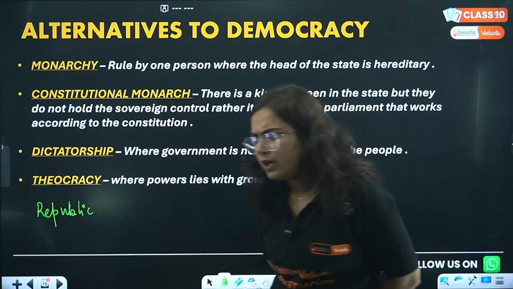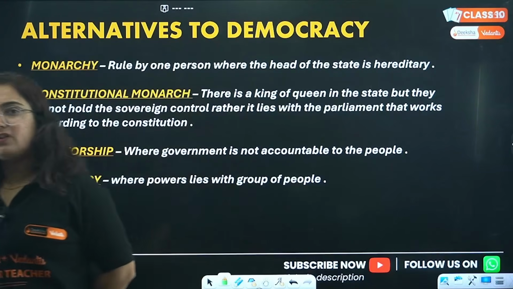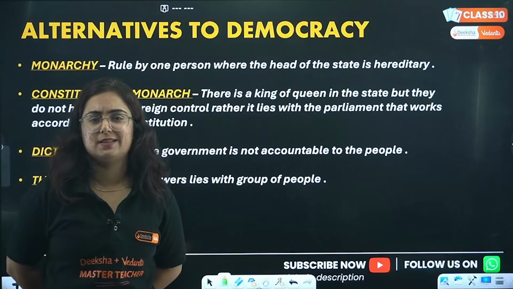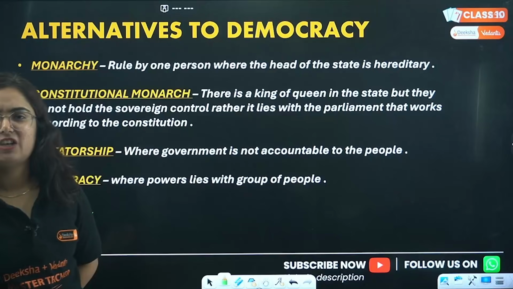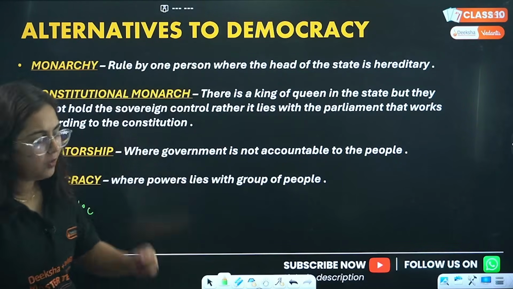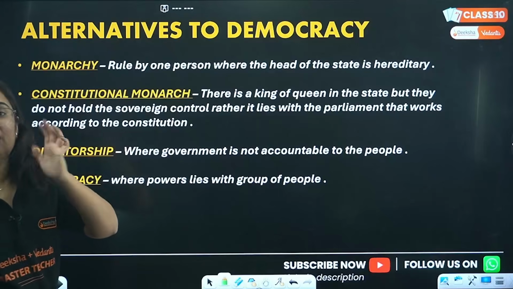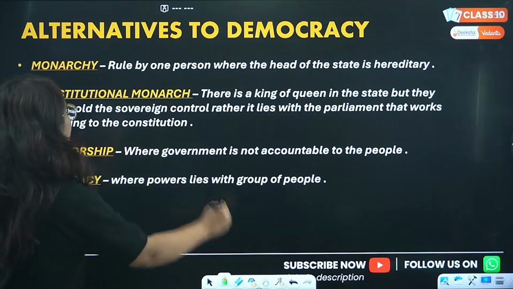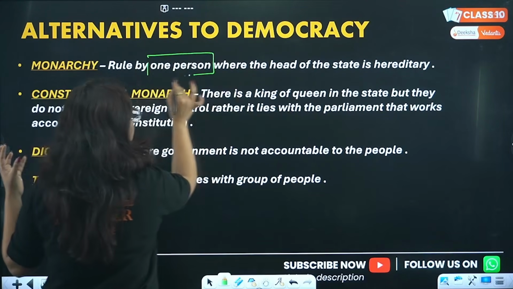Monarchy comes from the word monarch, for obvious reasons, ma'am. There was a monarch in France. Yes, Louis XVI. We read about them in the chapter on the French Revolution. We started class 9 with the old books. So yes, monarchy is a type of government in which there is a rule of one person.